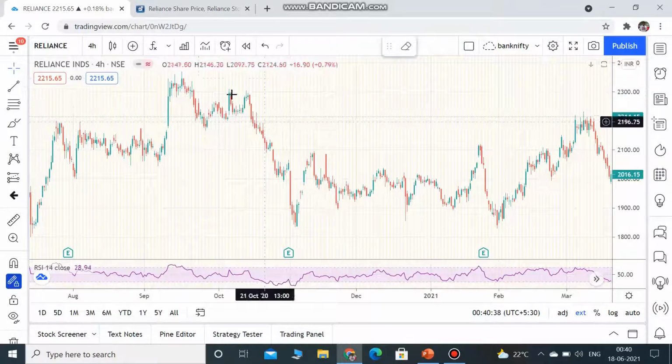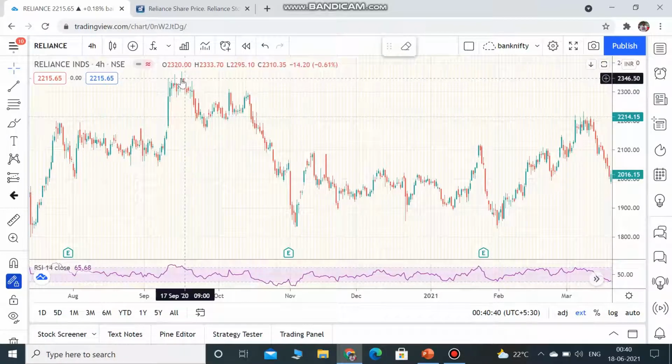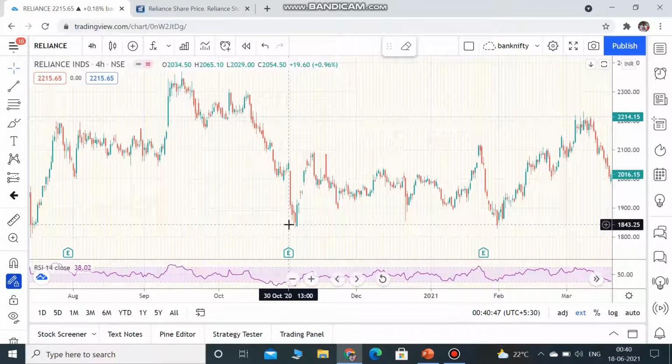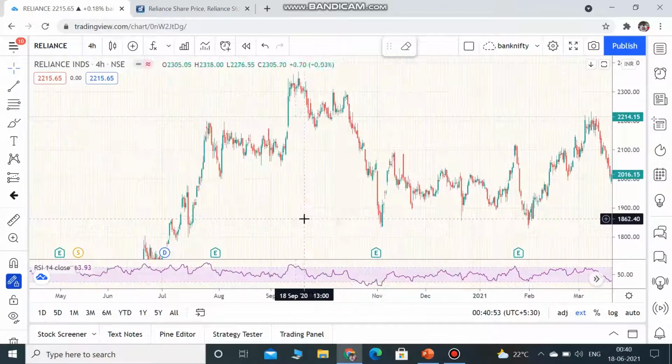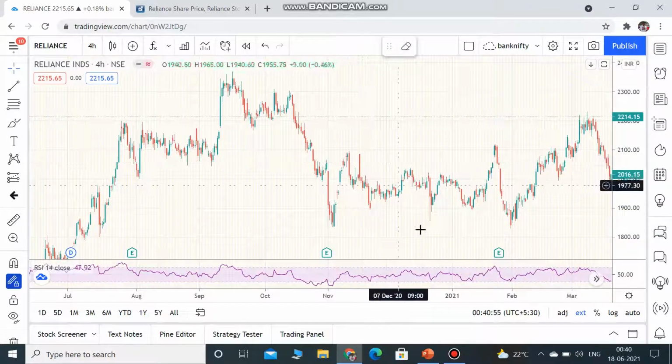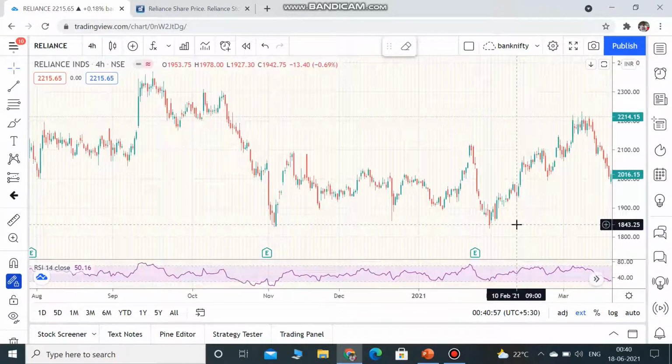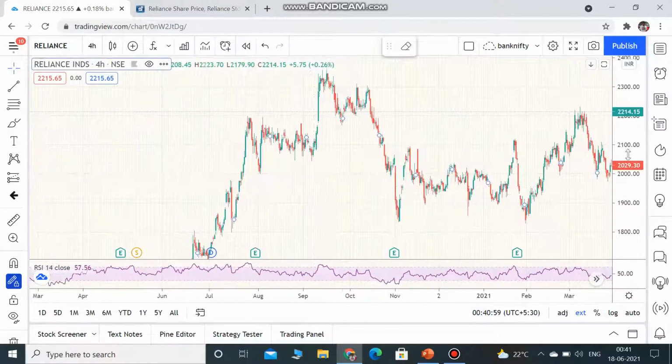Okay, assume Reliance kept falling from 2334 to 1843. So there is a 500 rupee fall in Reliance, and now you see that there is consolidation. Okay, you see consolidation.